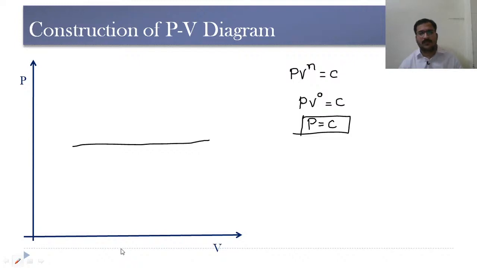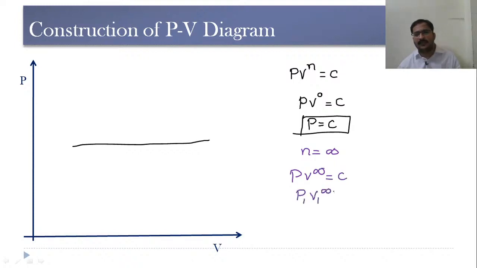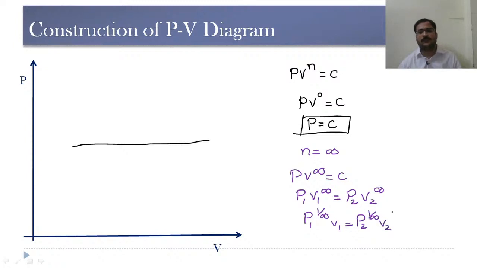Then when n is equal to infinity, PV power infinity is equal to constant. We can write this as P1 V1 power infinity is equal to P2 V2 power infinity, and we can write this as P1 power 1 by infinity into V1 is equal to P2 power 1 by infinity into V2. So 1 by infinity is 0, and P1 power 0 is nothing but 1.